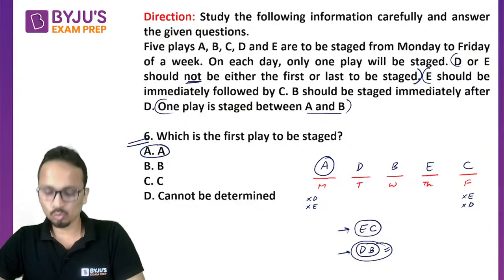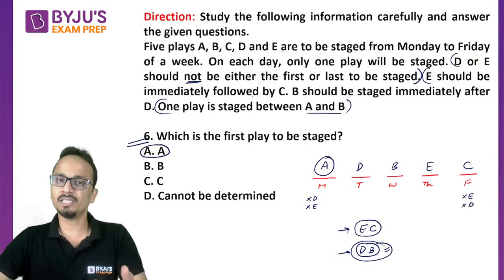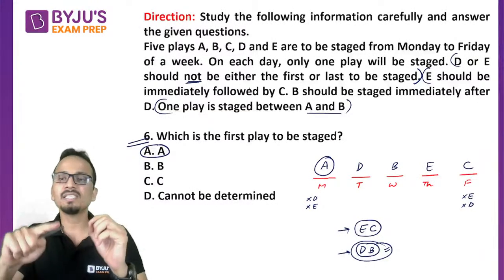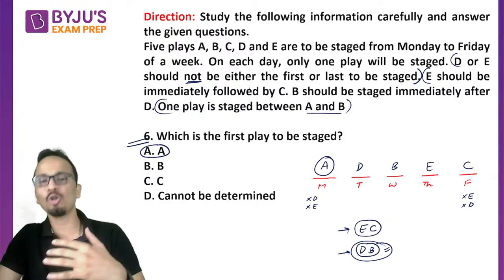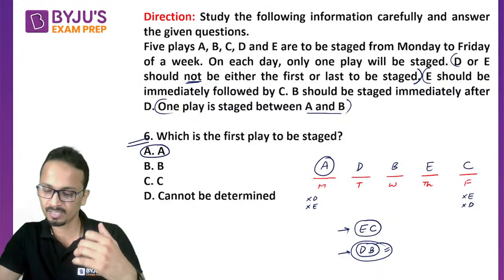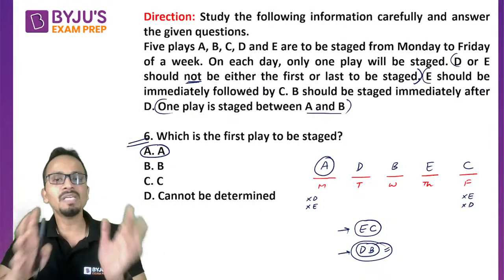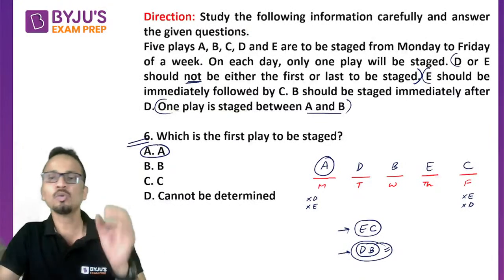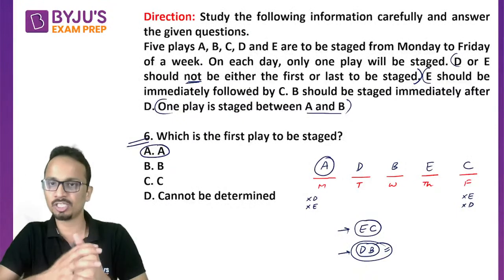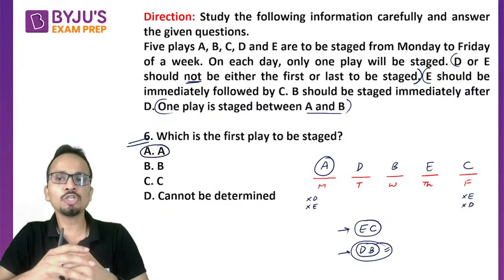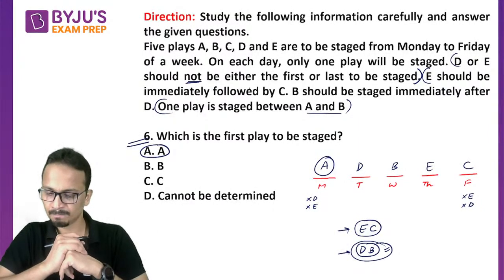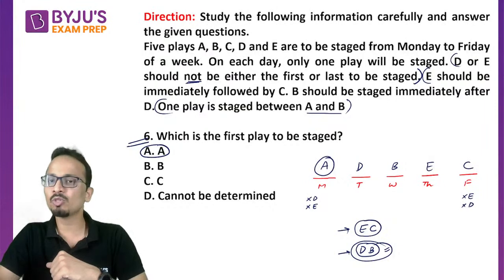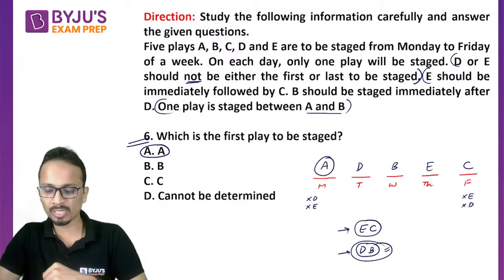So one of the conditions was, Tarun, E should be immediately followed by C. Followed by C means C जो होगा वो E के बाद होगा. Followed by C मतलब मुझे अगर कोई follow करेगा तो वो मेरे बाद आएगा. Right? So E should be immediately followed by C. So E के immediately बाद C होना चाहिए. Next is B should be staged immediately after D. So I believe you understand this thing. Okay. Now precede का मतलब होता है पहले and follow का मतलब होता है बाद में.